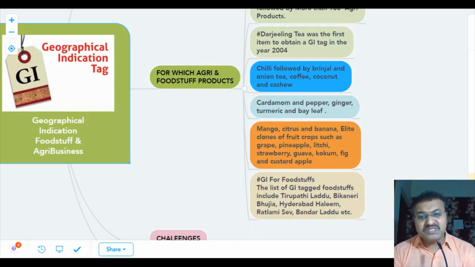That specific area has a very good climate for growing custard apple, and hence the area-specific name is given to that product, because it has good quality and its own geographical identification.